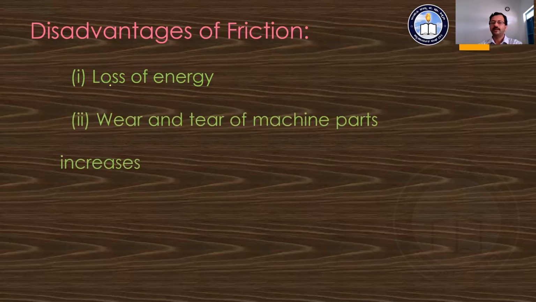The second one, there is a wear and tear of machine parts that is going to increase as the two surfaces rub over the surface. ರಬ್ ಆದಾಗ ಏನಾಗುತ್ತೆ, ಆ ಮಿಷಿನ್ ಪಾರ್ಟ್ಸ್ ಅನ್ನುವಂಥದ್ದು ಕೂಡ ಸವೇಲಿಕ್ಕೆ ಸ್ಟಾರ್ಟ್ ಆಗುತ್ತೆ. That is, we are going to say wear and tear of the machine parts that is going to occur due to this friction.